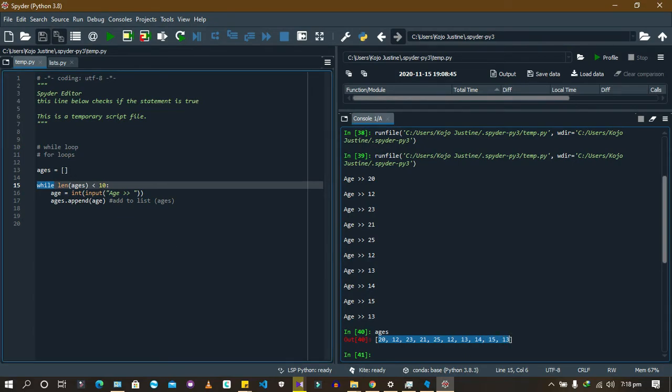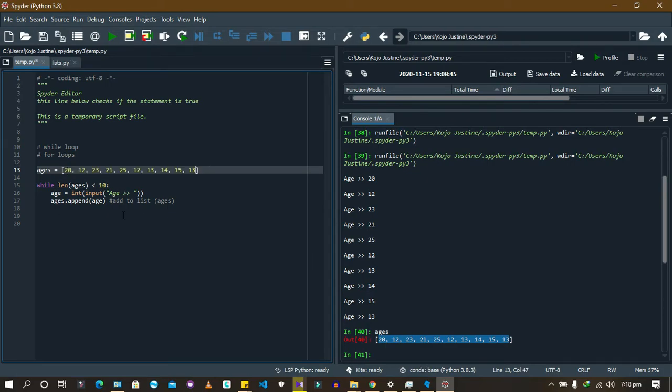Okay, so that's the while statement for you. It checks if this condition is true. Note this condition must be true for it to work. Remember when we put this one as the greater sign, it didn't work because that condition was wrong. So it always checks to see if this condition is true. If the condition is true, it's going to work. All right, and how is it going to work? It will start evaluating these functions and then doing whatever it's supposed to do in there.